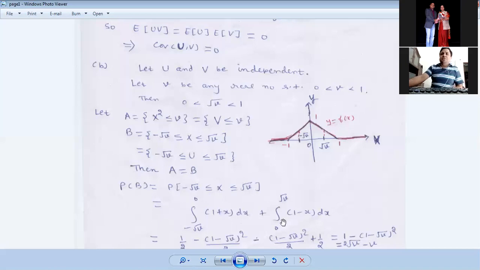1 plus x or 1 minus x, depending upon the situation, whether the point is between -1 and 0 or between 0 and 1. So from here you can see that the region minus root v to 0 lies on the left of the y-axis, and the region between 0 and root v lies on the right of the y-axis. And on the right of the y-axis, this fx is given by 1 minus x, and on the left of the y-axis, fx is 1 plus x. So that is the integral from minus root v to 0 of 1 plus x dx plus the integral from 0 to root v of 1 minus x dx.